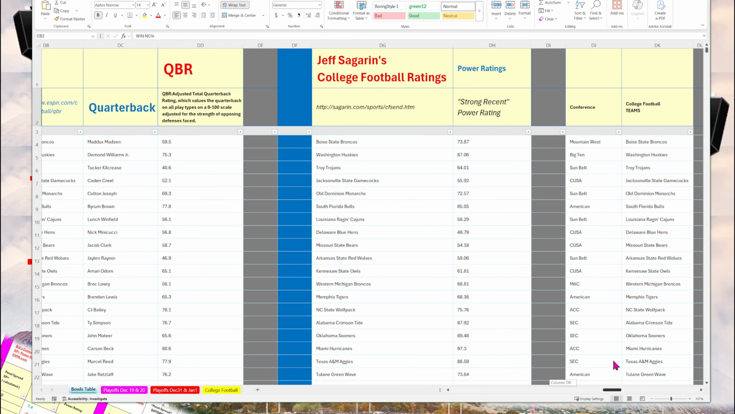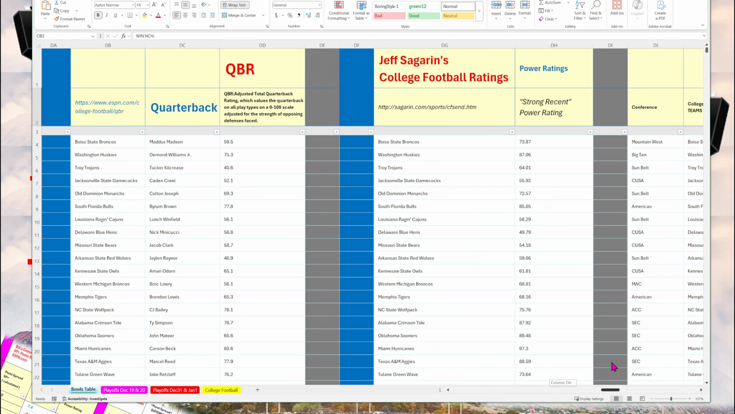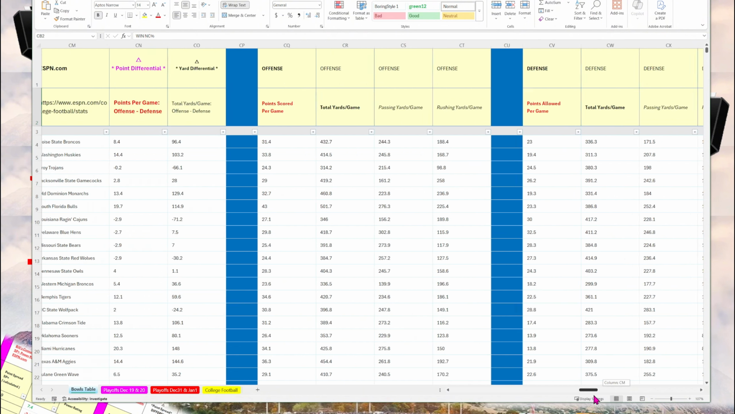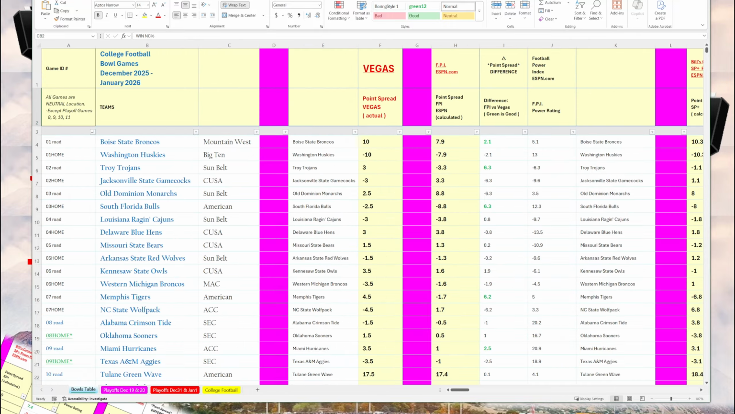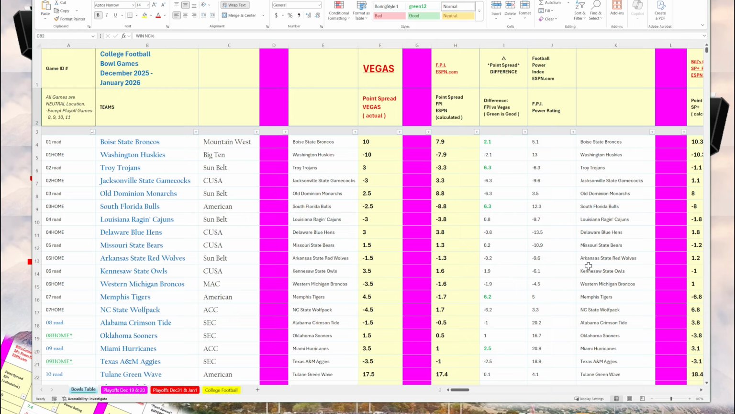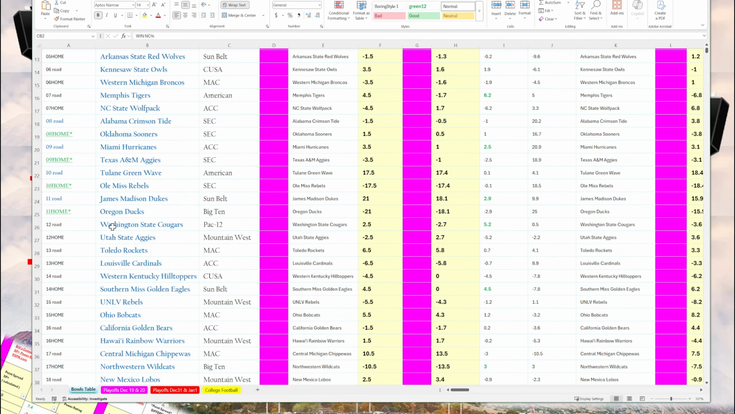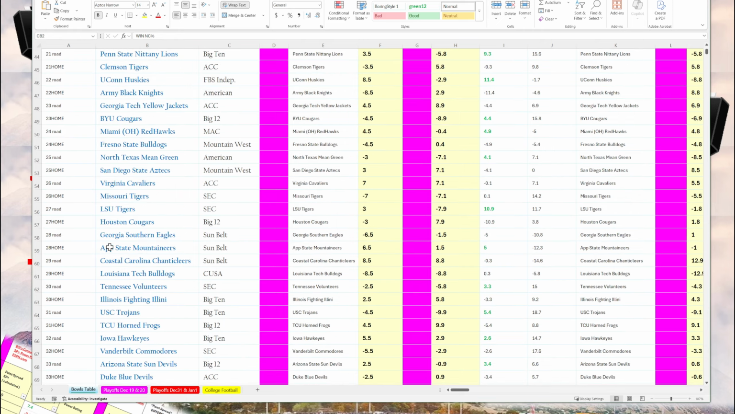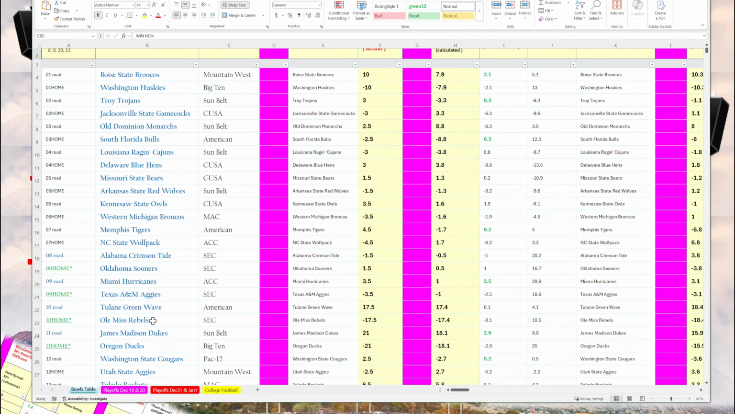And all of these key metrics and statistics I explain further in my discussion of the All College Stats spreadsheet. So again, going back to the first column where we sort by games. These are all the bowl games, including the first round.